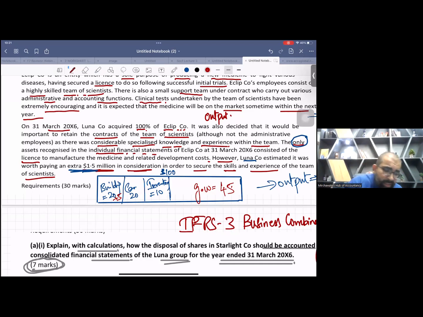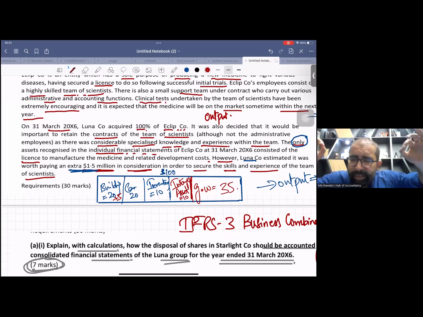So let us say we are recording one new intangible asset of $10 here. Now when we record a separate intangible asset, our goodwill will be 35. This is basic accounting which I'm teaching you, that we do at the date of takeover. At the date of takeover, not only do we do fair value adjustment, but the parent company also recognizes, or gives birth to, certain intangible assets of the S company.